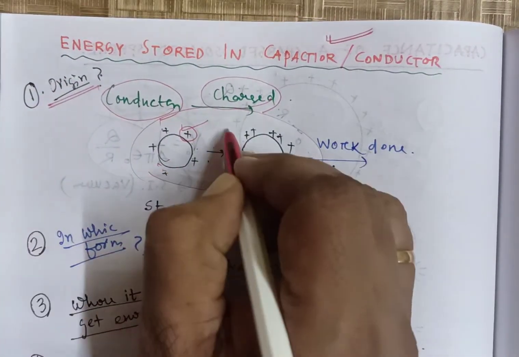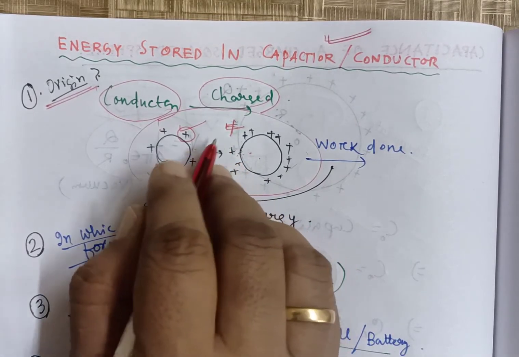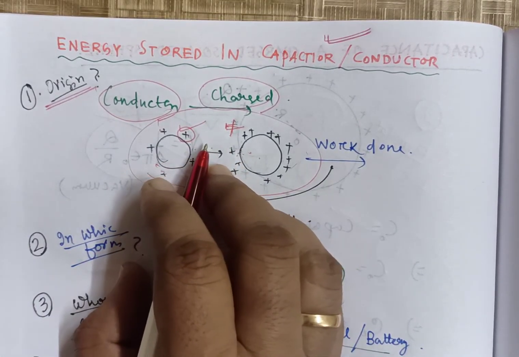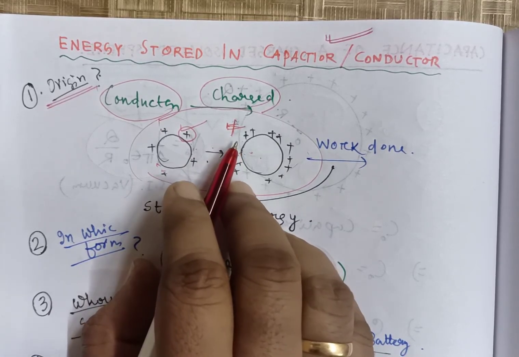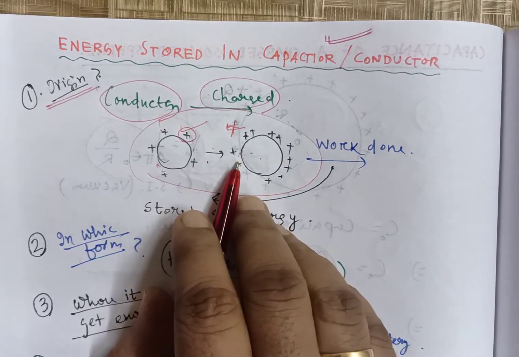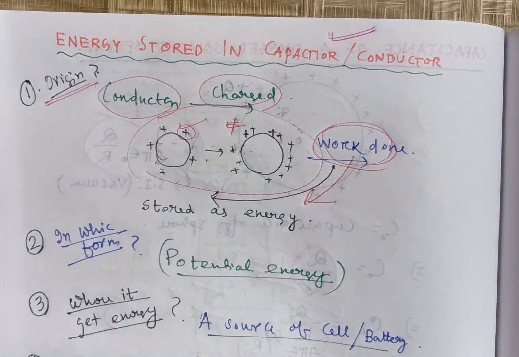If you add extra positive charge, it will be repelled. But despite the repulsion of the electrostatic field, we have to add some charge. That means we have to do some work against the electric field. This amount of work will be stored as energy.